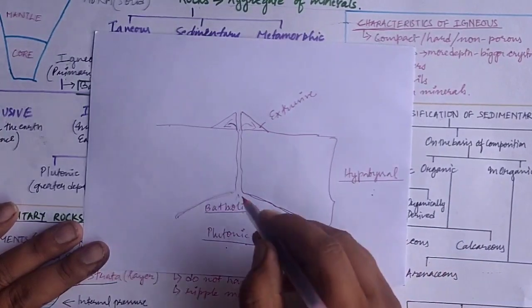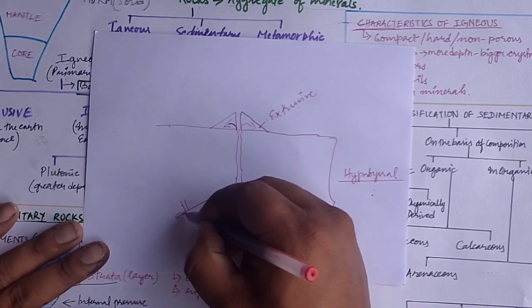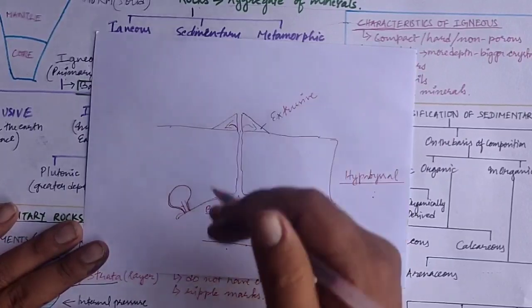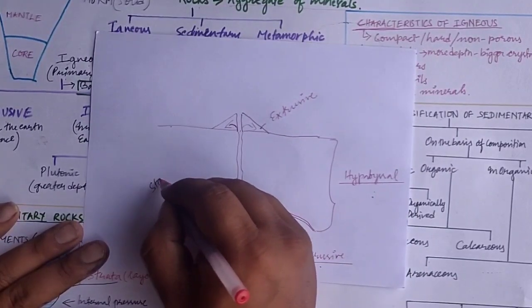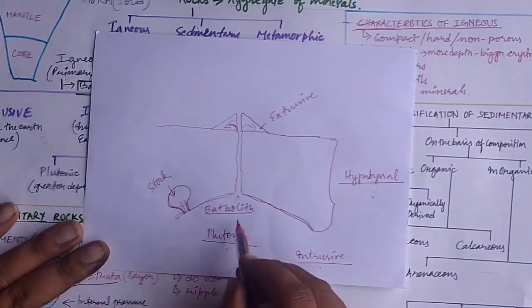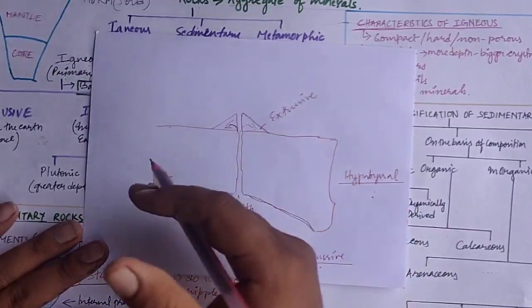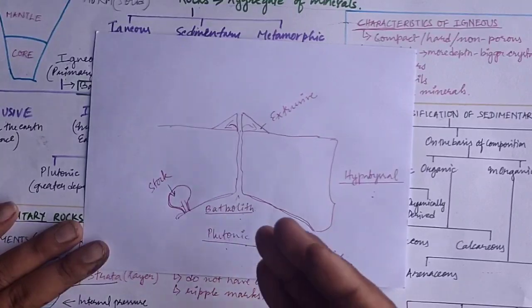Now if similar kinds of smaller dome-shaped structures are formed in between the surface of the earth, then this is known as stock. This will be much smaller compared to the batholith, but the characteristics will be similar. We can say stock is the smaller batholith.